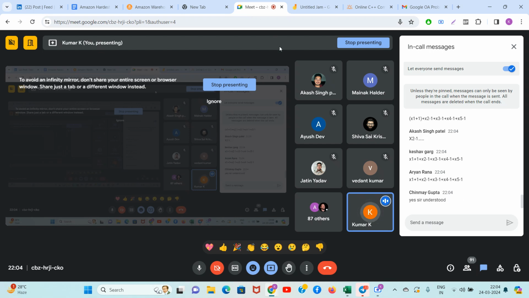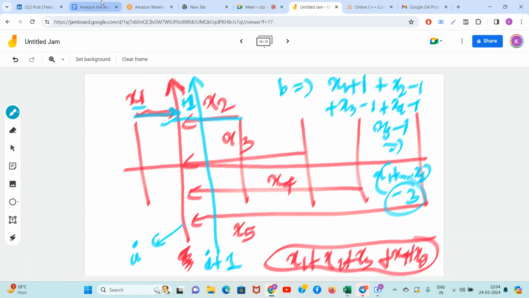Keshav and Chinmay, you understood now? Everyone understood? So guys, what is the observation? Please tell me.